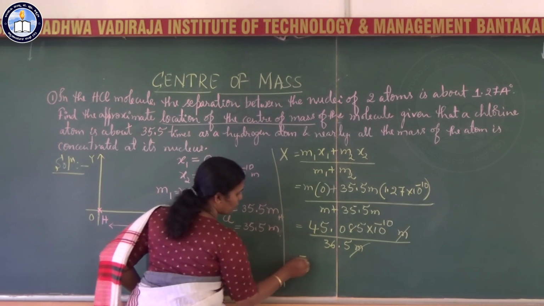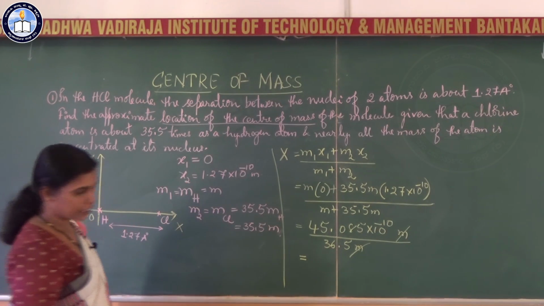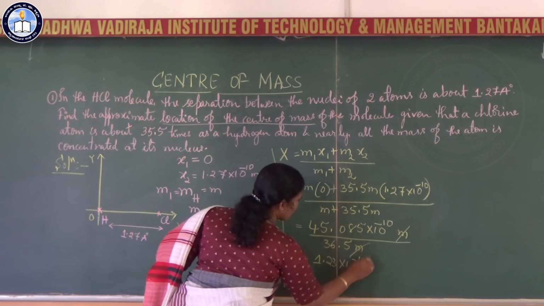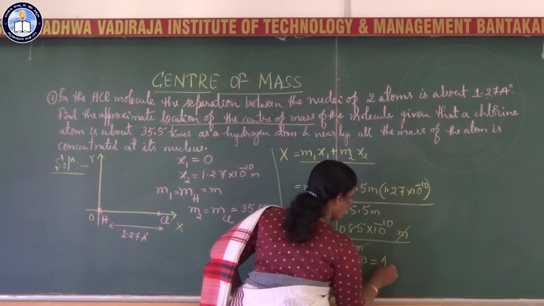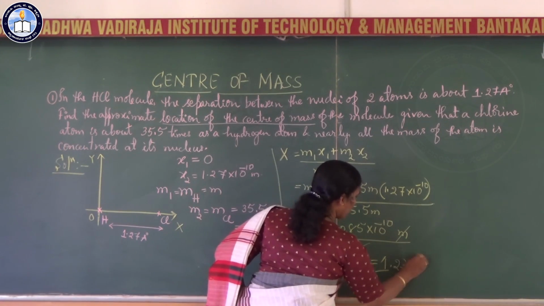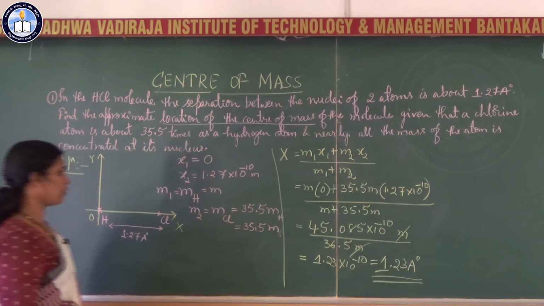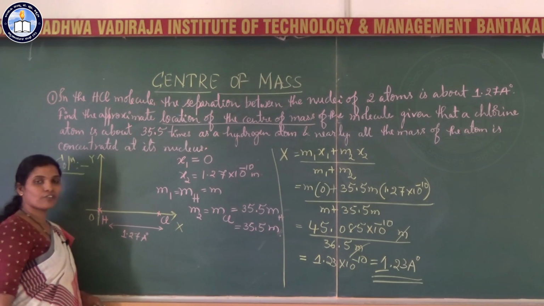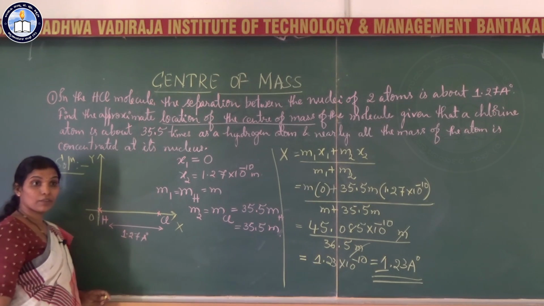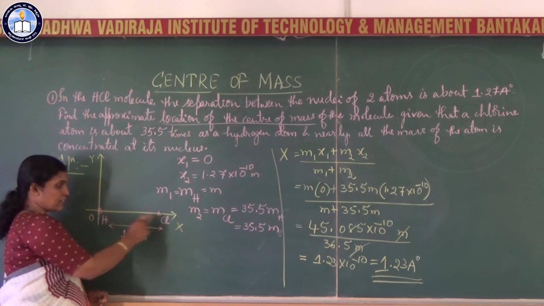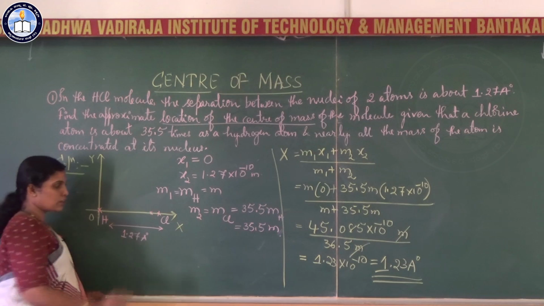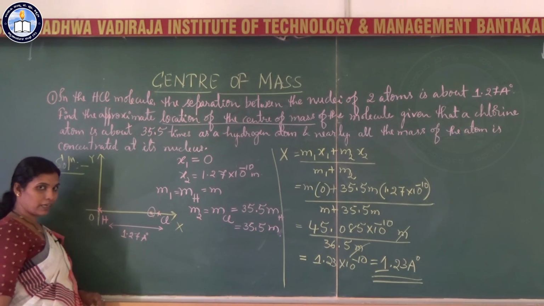So the m cancels, and if you calculate, this value comes around 1.23 into 10 to the power minus 10 meter, that is 1.23 angstrom. Come back. Where will that distance of 1.23 angstrom from the origin be? The chlorine is at a distance of 1.27, and 1.23 is somewhere near here. So this is the center of mass of the HCl system.